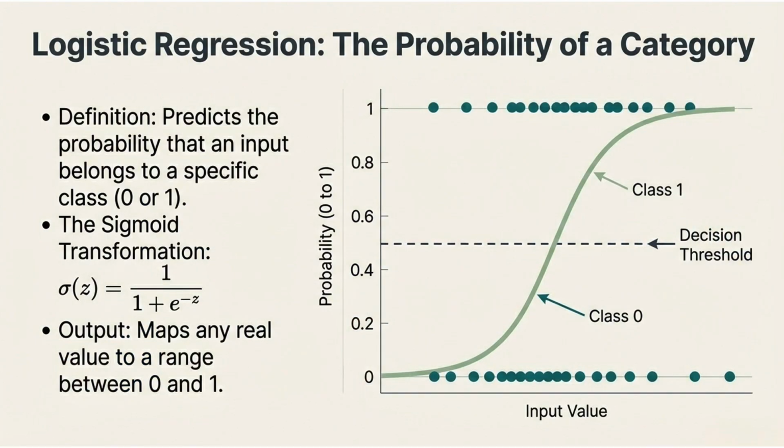Next is logistic regression, which is used for classification. Unlike linear regression, logistic regression predicts the probability that an input belongs to a category, usually class 0 or class 1. It uses a sigmoid function which converts any real number into a value between 0 and 1. Once the probability is calculated, the model applies a decision threshold, commonly 0.5. If the probability is above the threshold, the model predicts class 1, otherwise it predicts class 0.